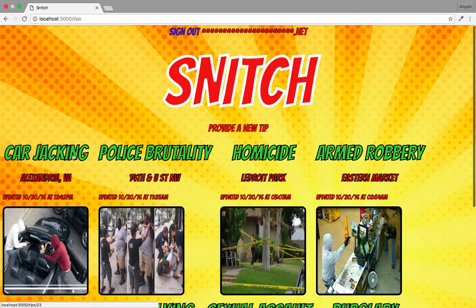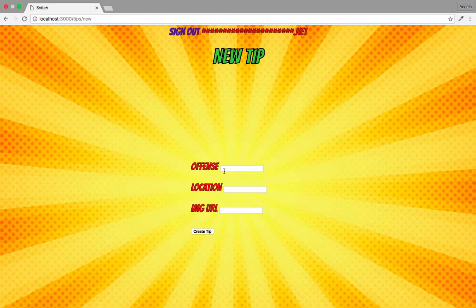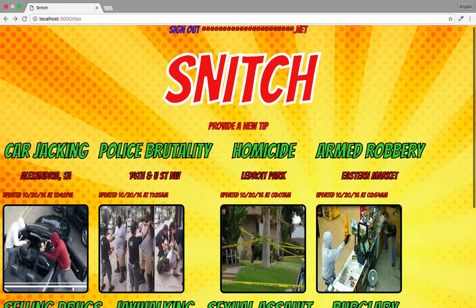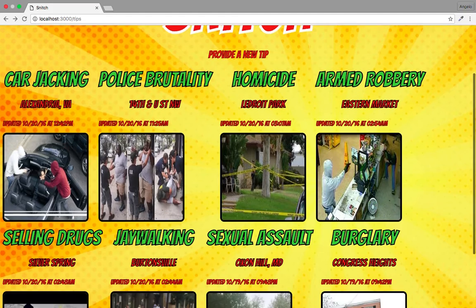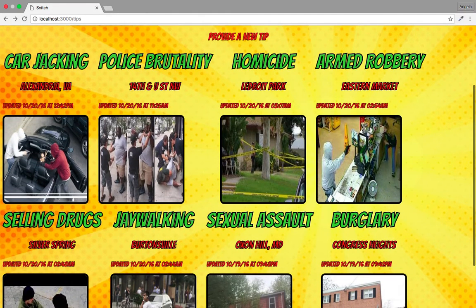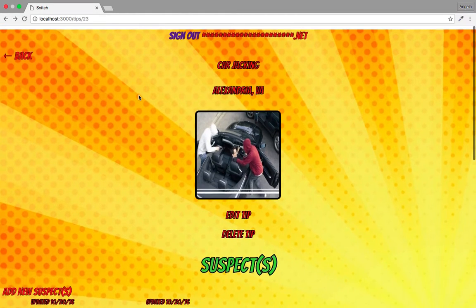I would like it so that when an individual provides a tip for the location, it uses a geocoder and actually puts a pin on the map in the section of the city where the crime actually occurred. As you can see, I have crimes occurring in Alexandria, 14th and U Street, LeDroit Park, Eastern Market, Congress Heights, Oxon Hill, Burtonsville, and Silver Spring, and so on and so forth. I would have liked to have had a map that has pins on these various locations. So that's a future addition.